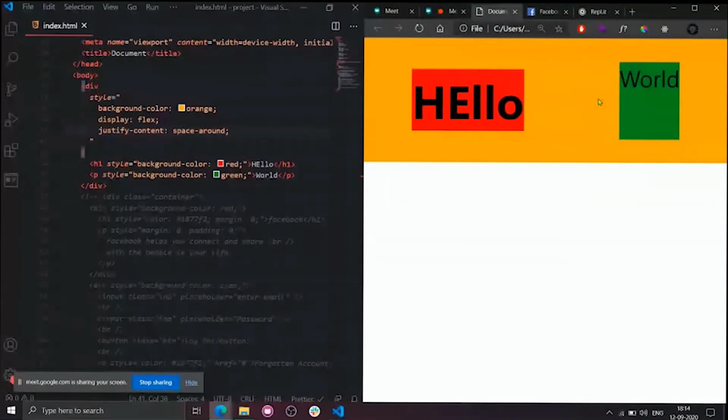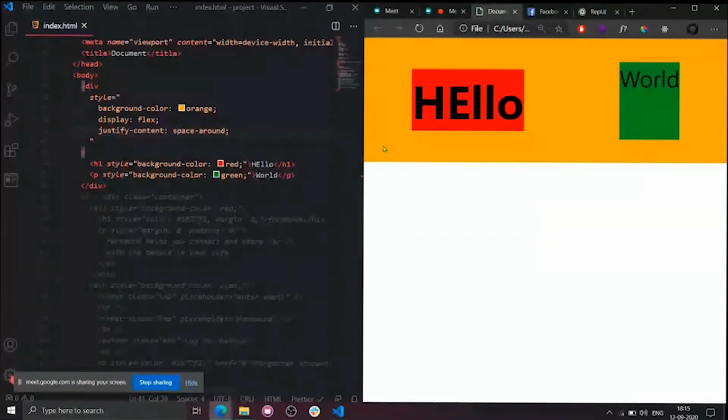This one is 10 centimeters. This one is 10 centimeters. What is this? Exactly. So this is 20 centimeters, which means it creates 10 centimeters of margin around this parent. It also creates 10 centimeters of margin to this as well. So 10 plus 10, 20. So this is how space around works.